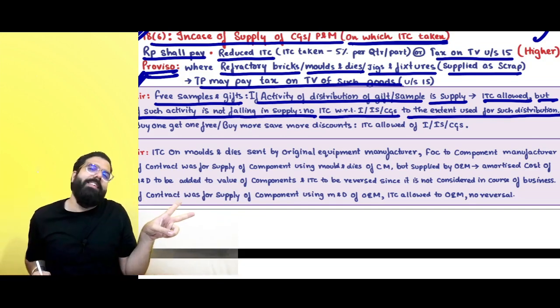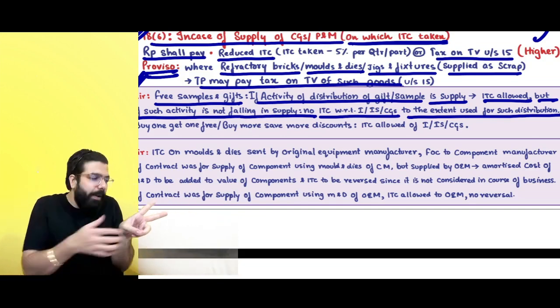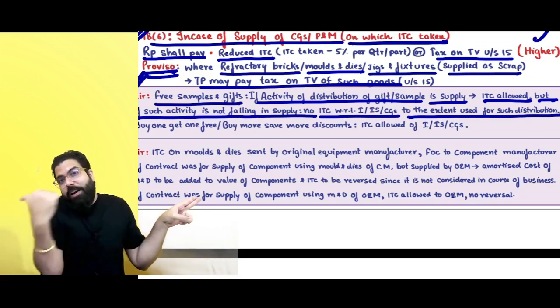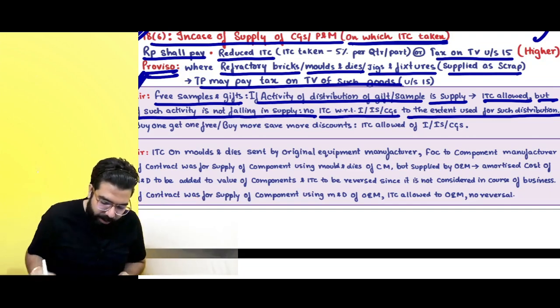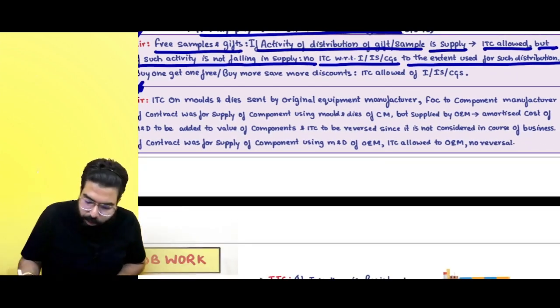Buy one get one, sir, is like two supplies at the price of one. All the inputs, input services and capital goods shall be allowed. Done. Next, sir, original equipment manufacturer.